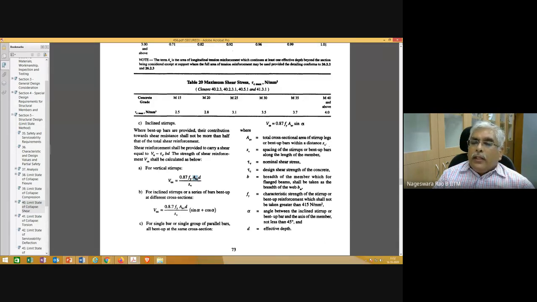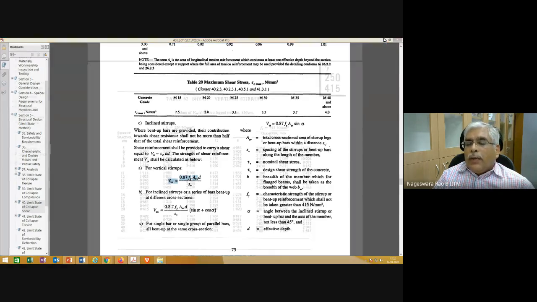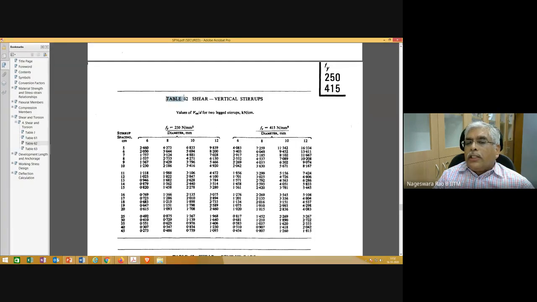So here, this equation is actually developed in the form of a table. Table 62 gives VUS divided by D for two-legged stirrups, which you need to keep in mind. It's going to be a function of spacing. Obviously, we noted it's a function of Fy, a function of spacing, as well as the size of the bar. This is 6, 8, 10, 12. These are the diameters of the bars, diameter in mm.